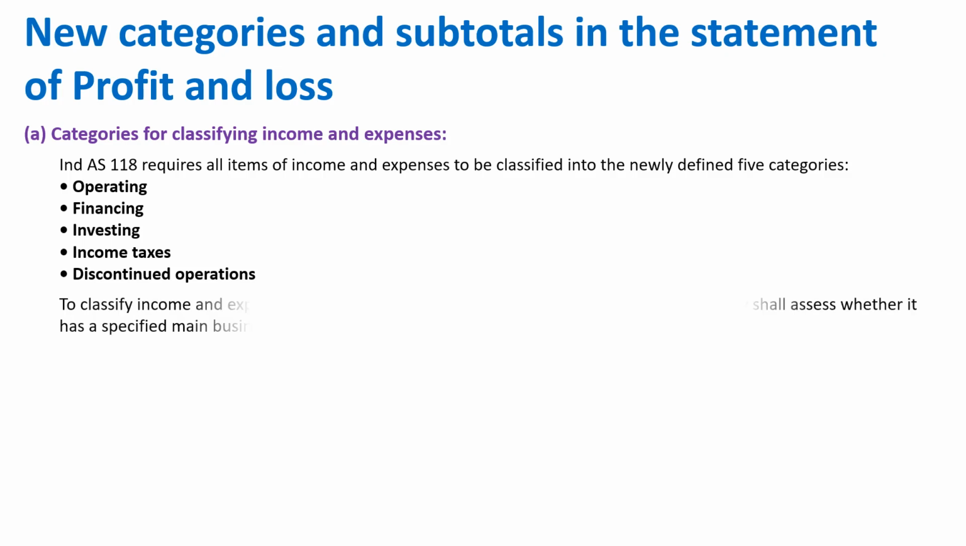Now, to classify income and expenses in the operating, investing and financing categories, an entity shall assess whether it has a specified main business activity. So based on your business, based on the main objective of your business, you need to classify which is operating, which is financing, which is investing. For example, the interest income that a bank earns from investment may be operating income, whereas the same may not be for a manufacturing company. So business to business, the category will change, same as we followed for the cash flow statement.